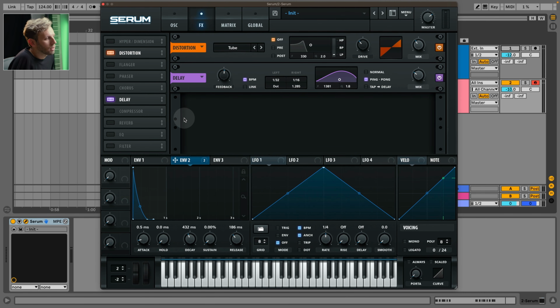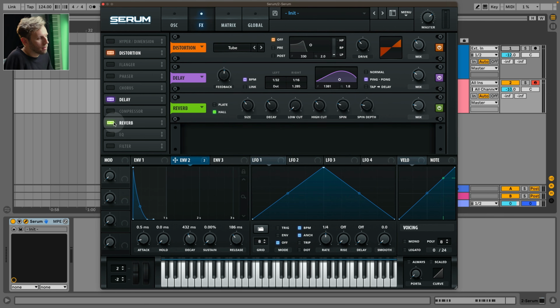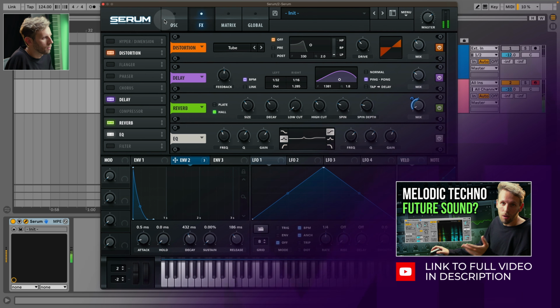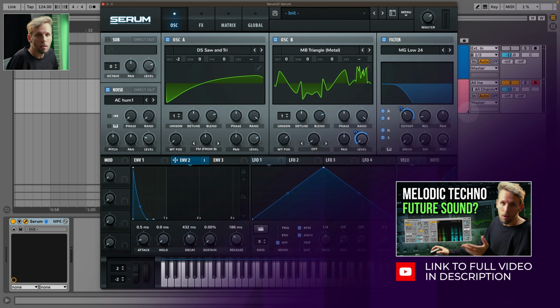On the effects part, again, if you want, you can add reverb. Here it depends how you want to modulate the sound. You can do afterwards, or you can do directly here in Serum. I like the Serum one, and maybe we use the envelope to modulate the reverb. And of course, EQ, we boost the high frequencies, we can boost the mid frequencies. Let's play it in context with the kick.